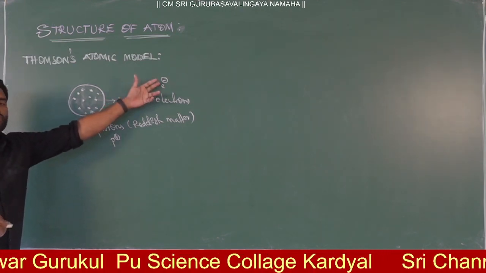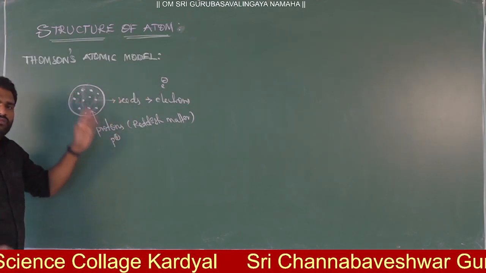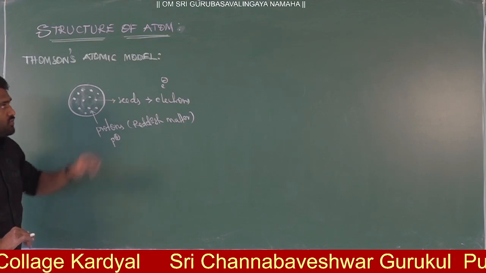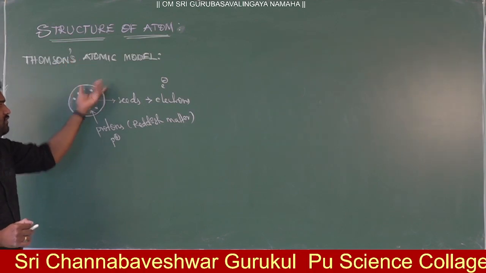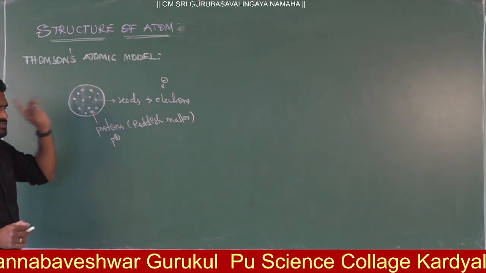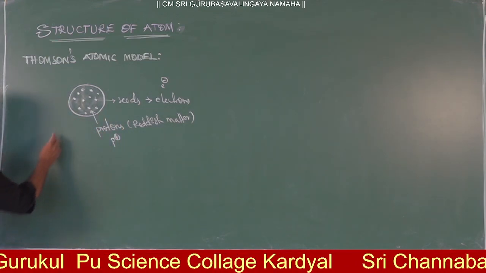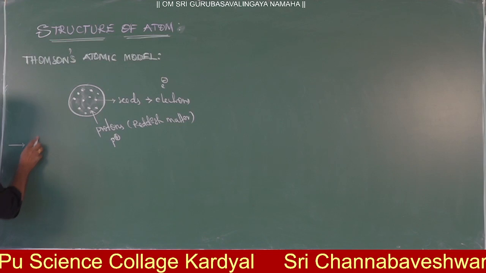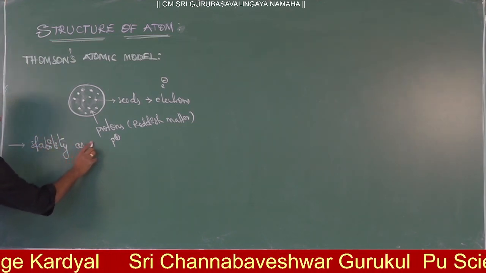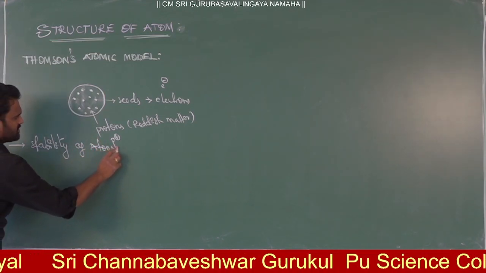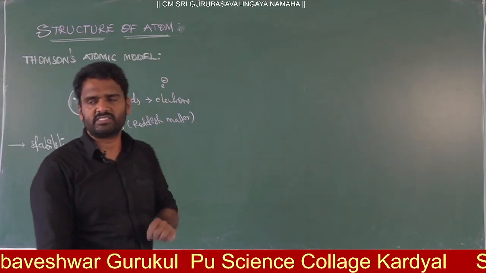So whatever the number of electrons, they are neutralized by the protons, the reddish matter. By that, atoms will be neutral and stable. So from this atomic model, he successfully explained the stability of atoms. This is the one advantage and the main important point of this atomic model. The stability of atoms was explained after the discovery of electrons and protons.